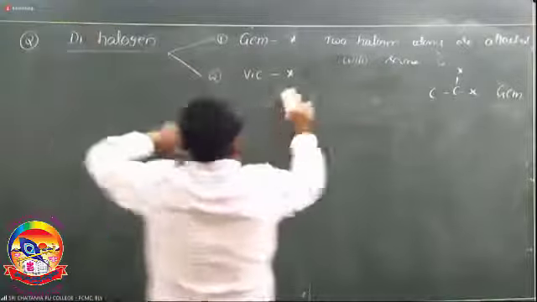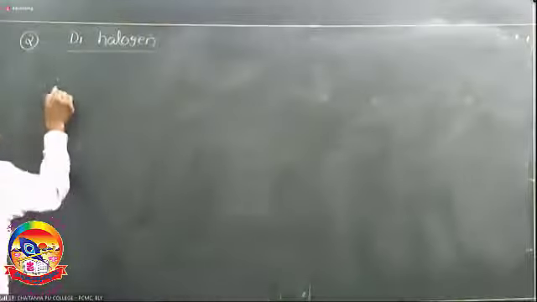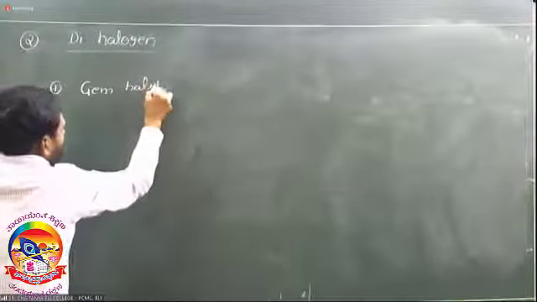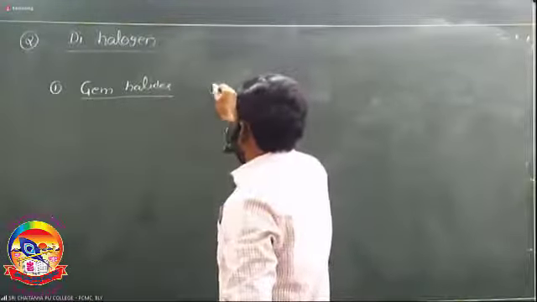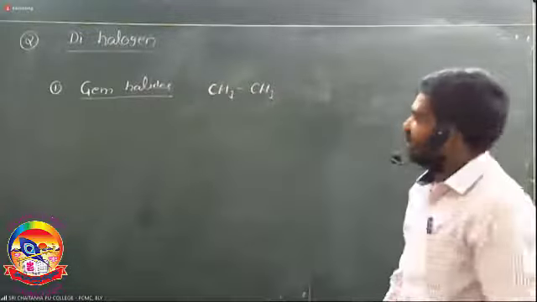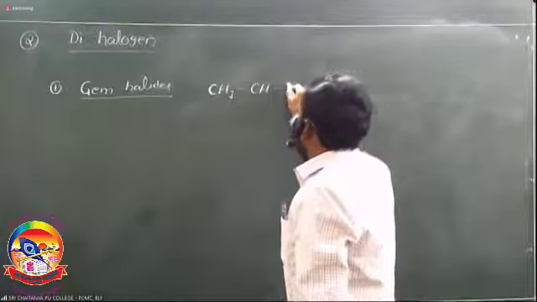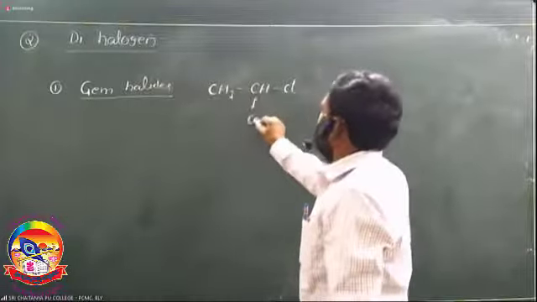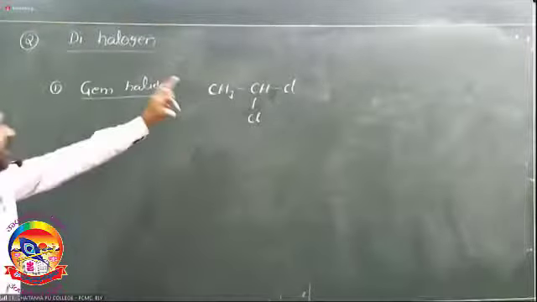Okay, so take an example. Gem halides and vicinal halides. Gem means both the halogens are present on the same carbon. This is very important. Example, CH3, it is ethane. Both the hydrogens from the first carbon atom are replaced by halogen. Here we take Cl. So it is a gem dihalide or gem halide.